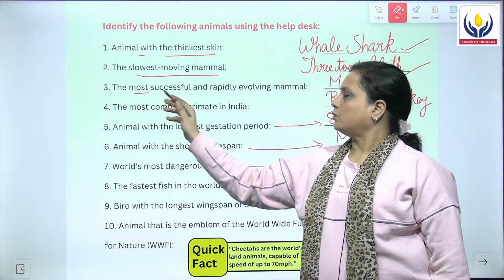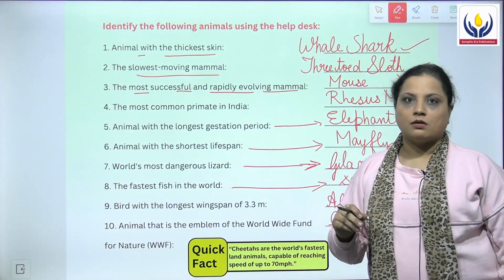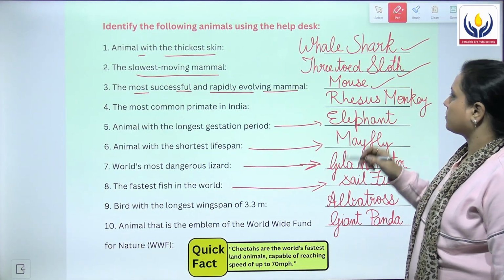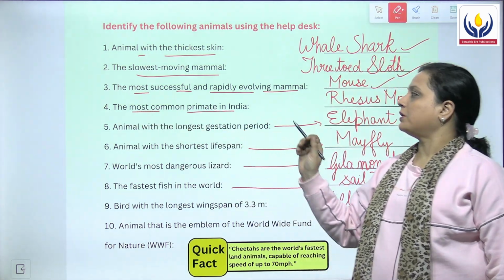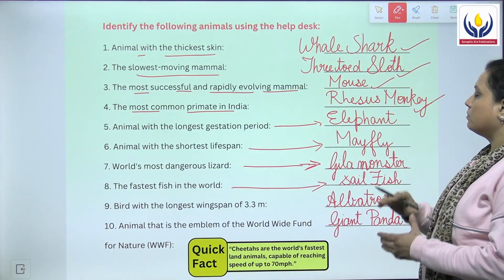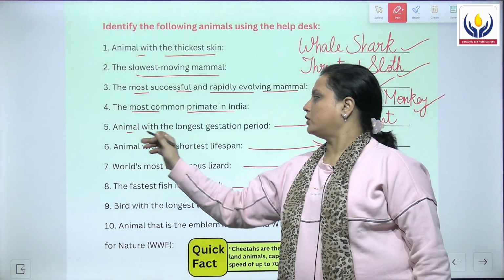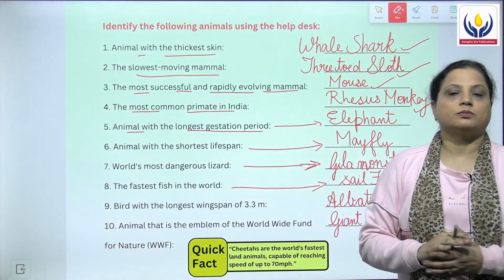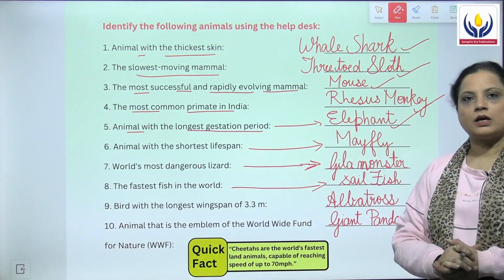Third one, the most successful and rapidly evolving mammal is the mouse. Fourth, the most common primate in India, and that is known as the rhesus monkey. Fifth is animal with the longest gestational period, and that is the elephant.